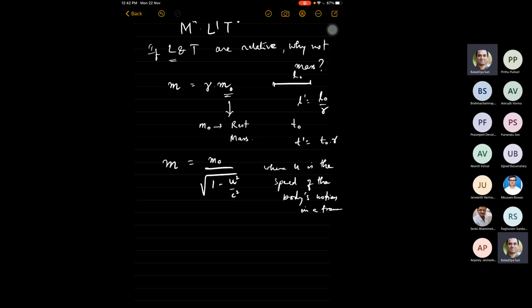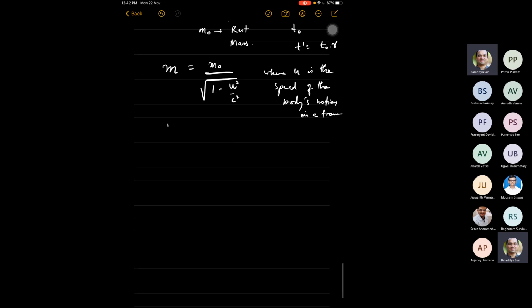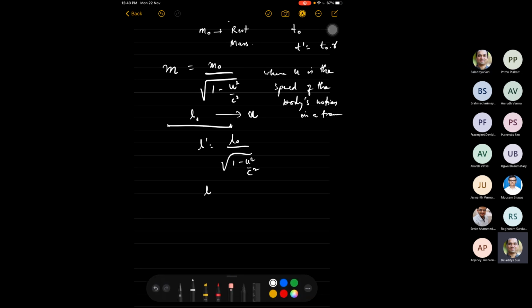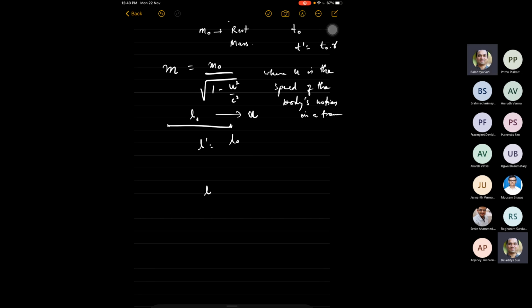Okay. So if you have a rod of length L, when I say a rod of length L naught, that is when it is at rest. And now if the rod starts moving to the right with a speed u, then L prime will be L naught times square root of 1 minus u squared by c squared.